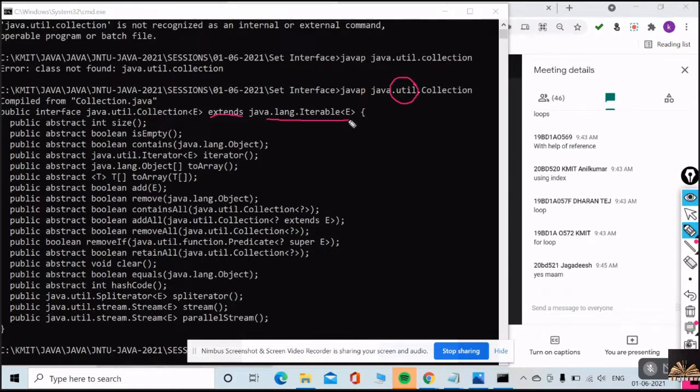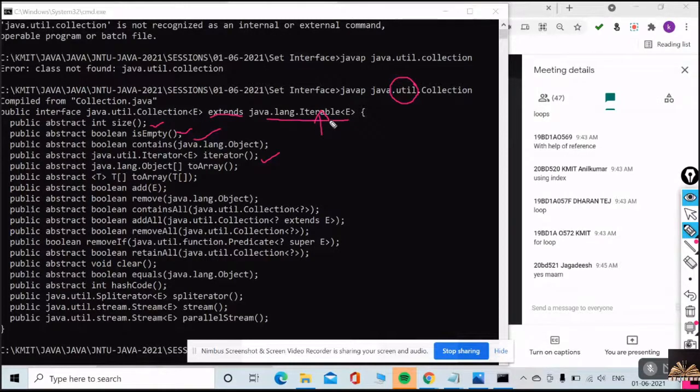What are all the methods in Collection? I have a size method, isEmpty method, contains method, and I have an iterator method. Where did I get this method? Actually, iterator is available in the Iterable interface. The one and only method available in the Iterable interface is iterator.